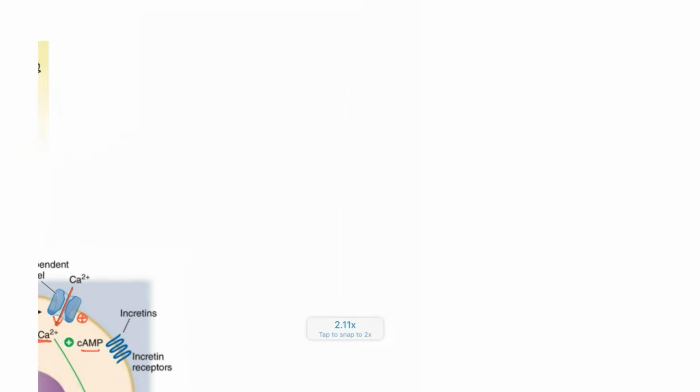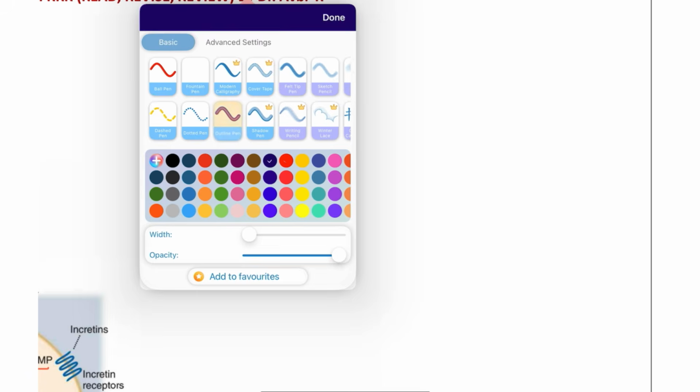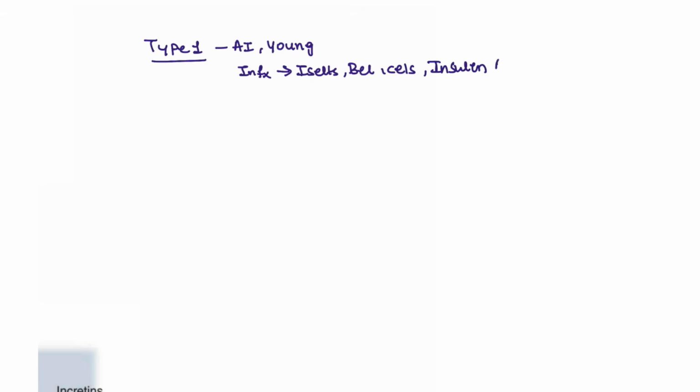So how are you going to differentiate the different types of diabetes mellitus that we are going to see? First and foremost, there is type 1 diabetes mellitus. Type 1 diabetes mellitus is an autoimmune condition seen in young individuals, especially due to infections, that is going to destroy the islets, or the beta cells. So for life this patient's insulin is absent. The most common antibody is anti-GAD65, which is positive in these patients.